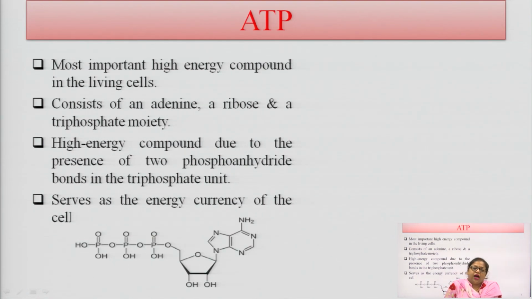Now, the main high energy compound is ATP, which is the main characteristic compound for the high energy substance, and it is the most important high energy compound in the living system. Mostly all the cells and all the organs use energy in the form of ATP only.